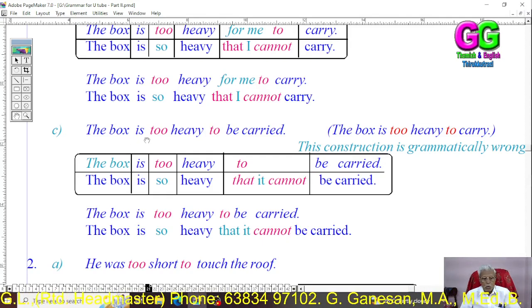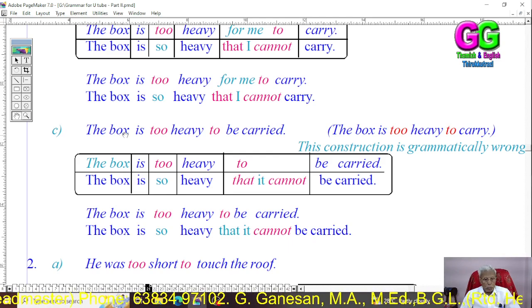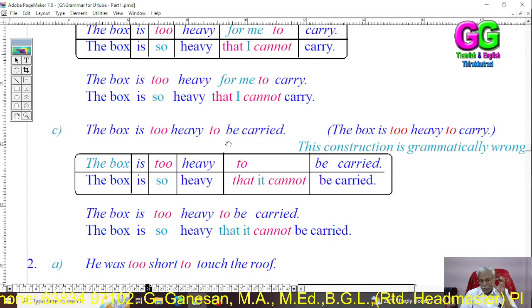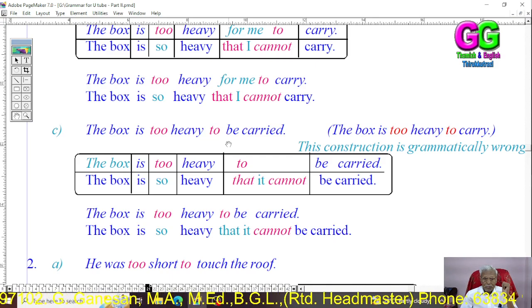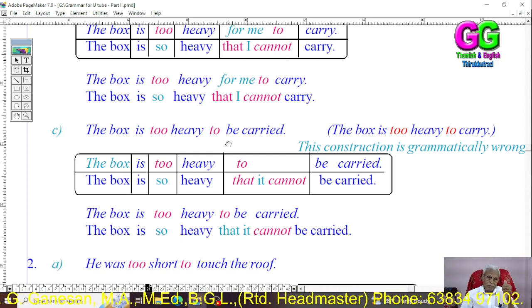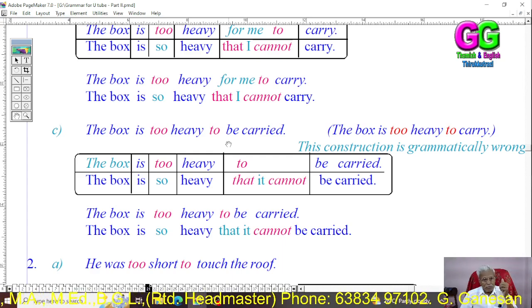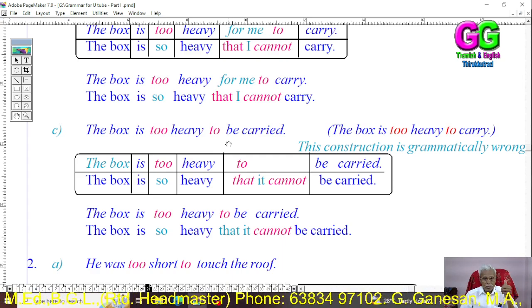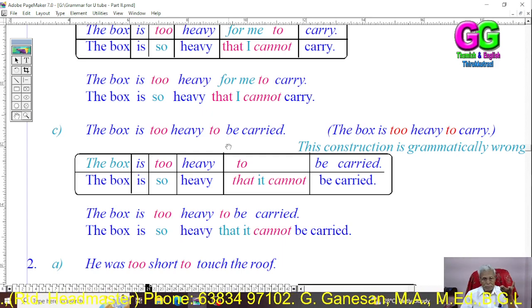The box is too heavy to be carried. It should be written that the box is too heavy to be carried. That is, as the box is very heavy, it cannot be carried. As the box is very heavy to be carried out, it cannot be carried. So,